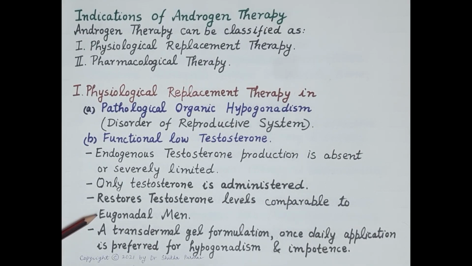Now, testosterone therapy provides not only testosterone, but it also provides dihydrotestosterone and estradiol, and therefore full spectrum of androgen effect is seen. Now, a transdermal gel formulation of testosterone is marketed for once daily application, and it is preferred for the treatment of hypogonadism and impotence.